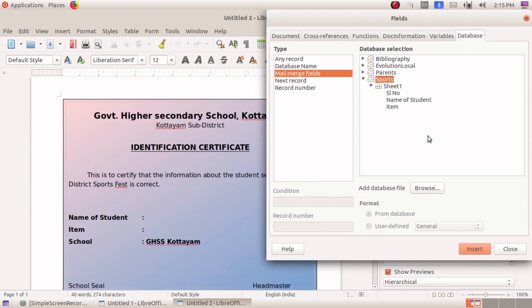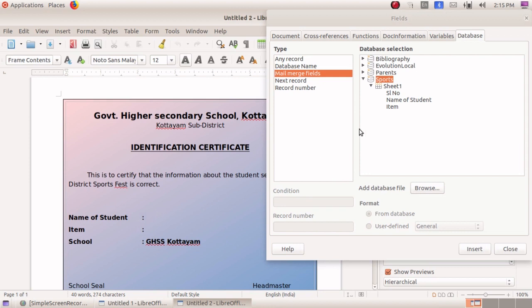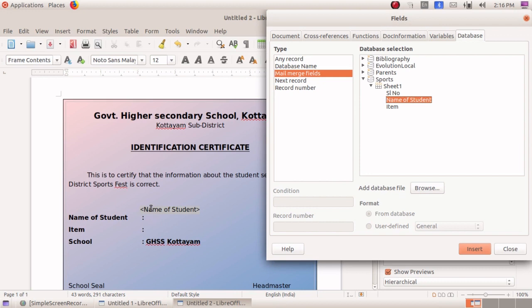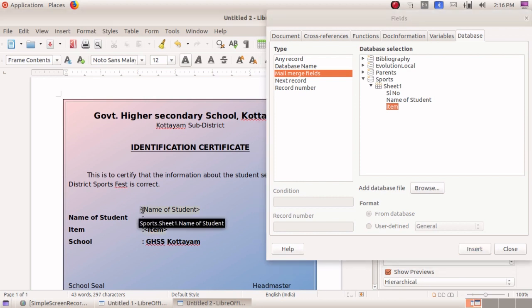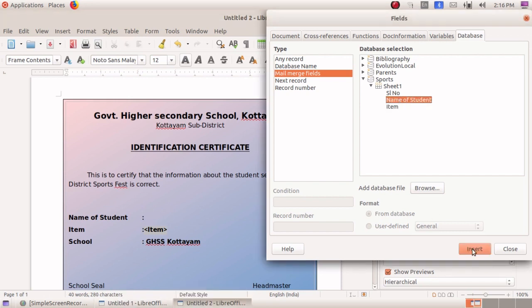Here the name of the student and item you have to drag. Click the cursor on that and just drag name, and here just place item. While dragging you should be very careful. I am just selecting the option.